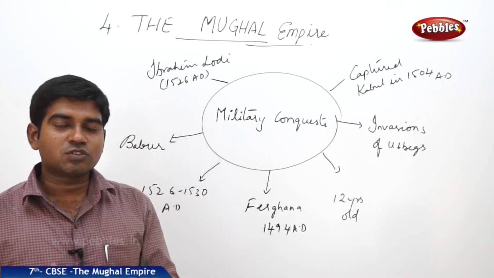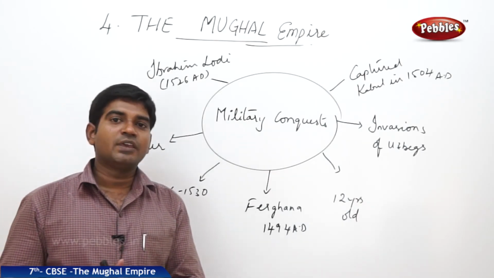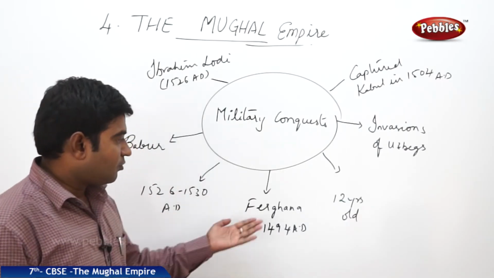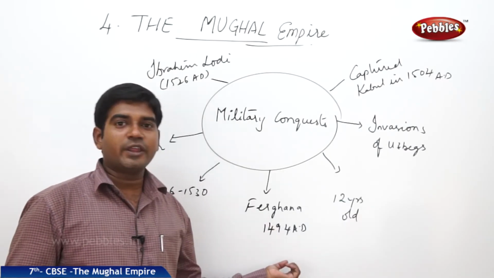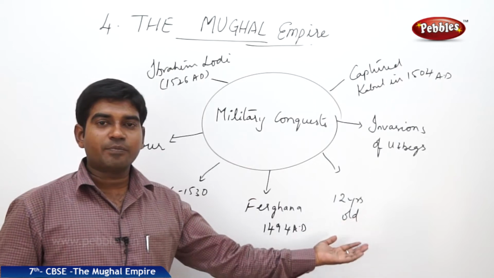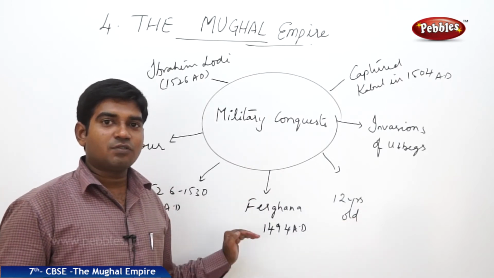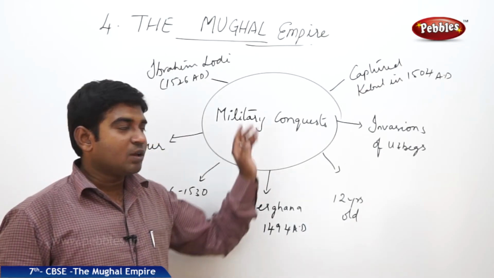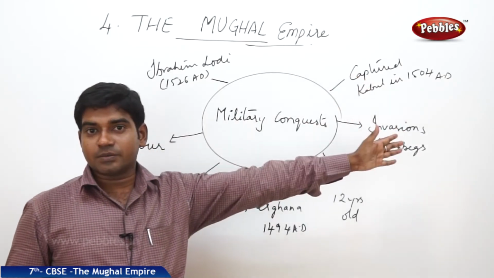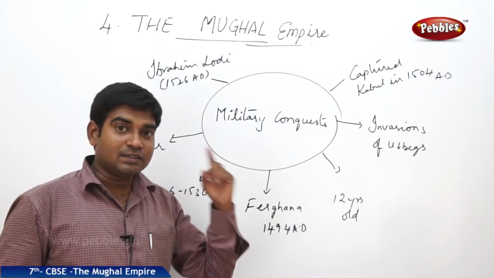So Babur did not originally belong to our country. He was a ruler of Fargana in 1494 AD, who was 12 years old and succeeded his father's kingdom. So he was a successor of his father who took over the kingdom. But due to the invasions of the Uzbeks, who were always invading the kingdom, that is one of the reasons